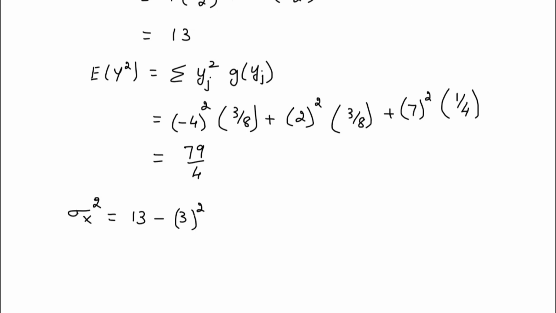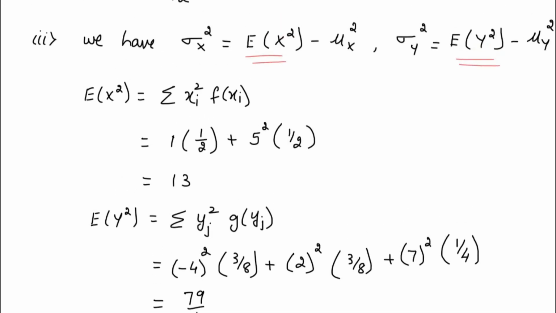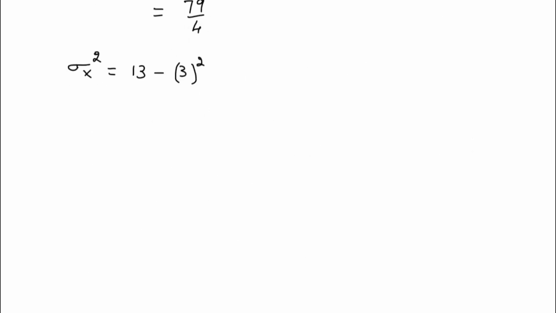I'm just using this formula that you have over here: sigma x square is E of x square minus mu x square. So that value I'm using over here. Sigma x square is 4. Then sigma x will be root of 4, which is 2. So the first value you got, sigma x, is 2.